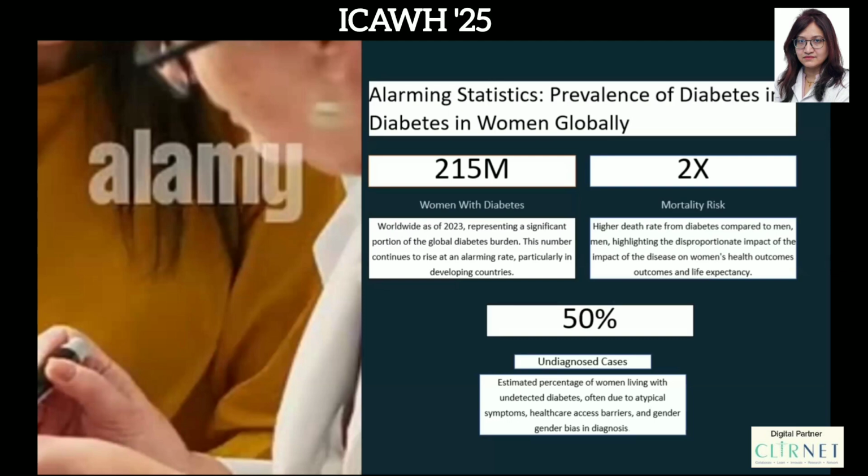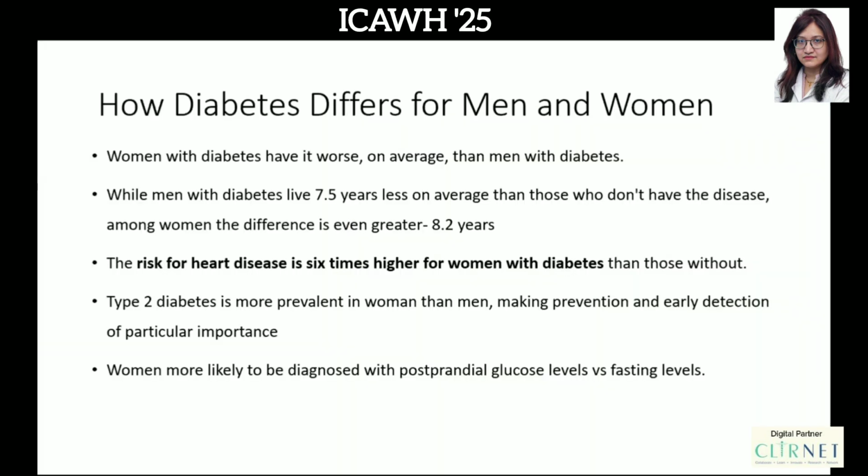And unfortunately, the mortality risk is twice that of men, highlighting the disproportionate impact of diabetes on women's health. And 50% of these cases might be undiagnosed, probably due to lack of access to proper healthcare as well as gender bias, etc. Next.